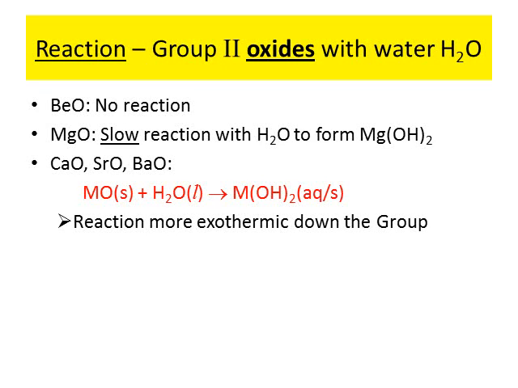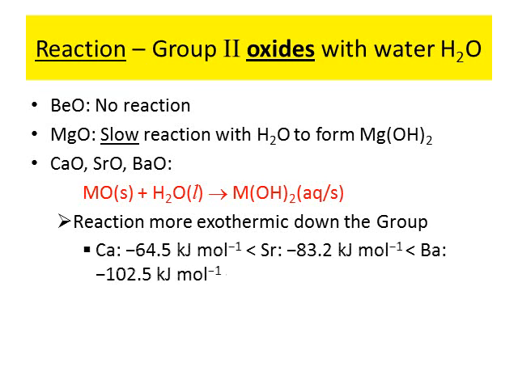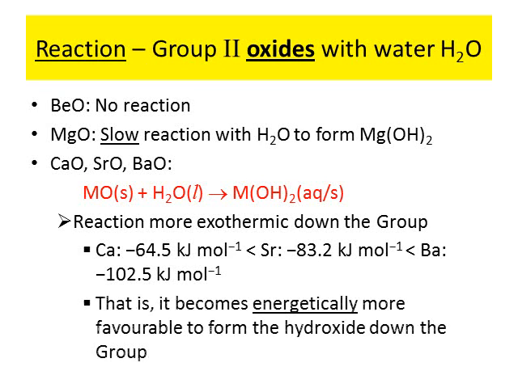Now, this part has been taught to you during the early preview. The reaction actually is more and more exothermic as it goes down the group. As you can see in your notes, calcium reacts to give off 64.5 kilojoules per mole, following that strontium and barium. That is, it becomes more favorable energetically to form the hydroxide as we go down the group. Please remember, being energetically more favorable does not mean the reaction will naturally progress. This is from chemical energetics.